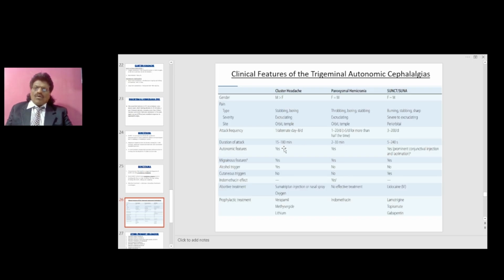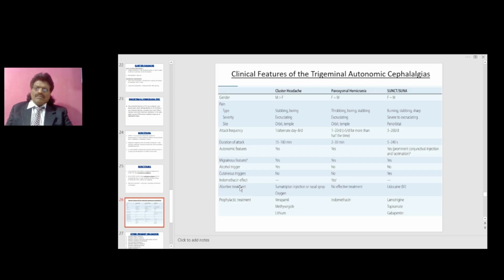When we talk about the autonomic features, the cluster headache has autonomic features, paroxysmal hemicrania has autonomic features, SUNCT and SUNA, yes, but prominent conjunctival injection and lacrimation. The migrainous features are present in all the three, and the alcoholic trigger is seen only in cluster headache. The cutaneous triggers are seen only in SUNCT and SUNA. The indomethacin effect is seen only in paroxysmal hemicrania.